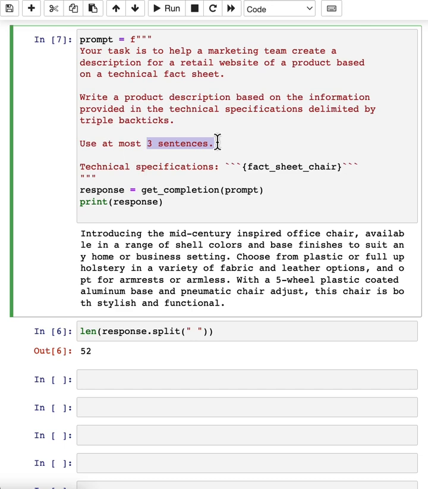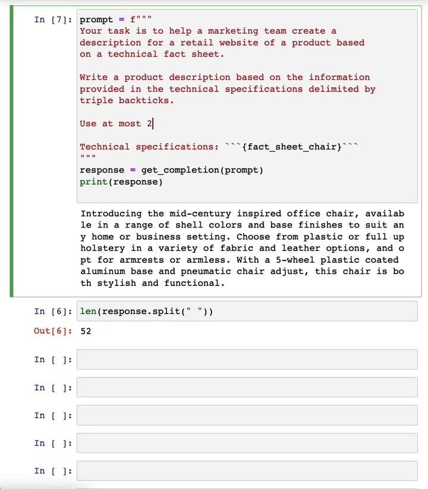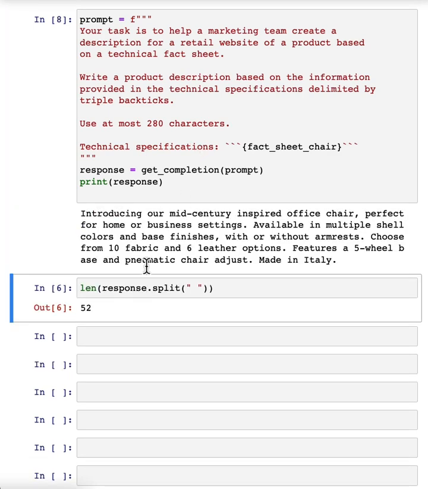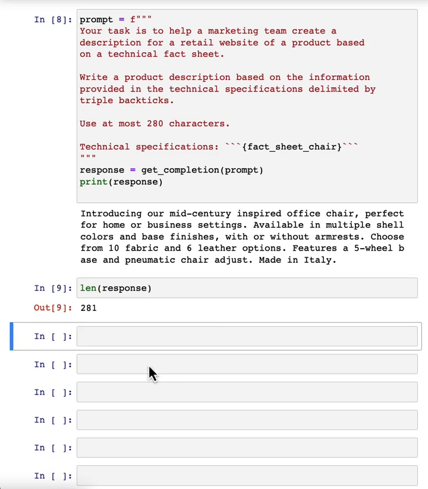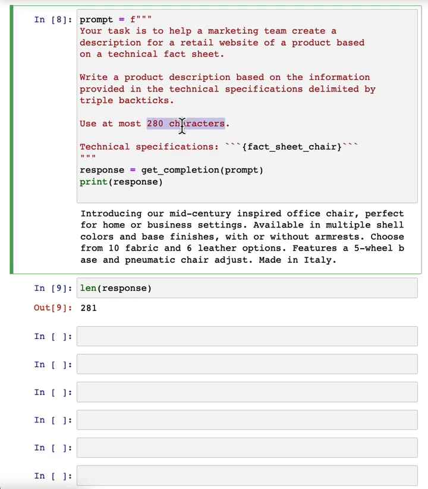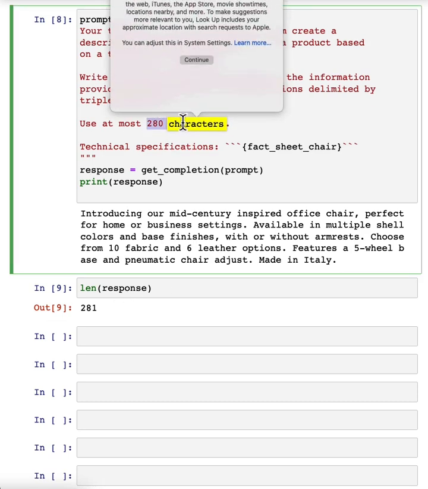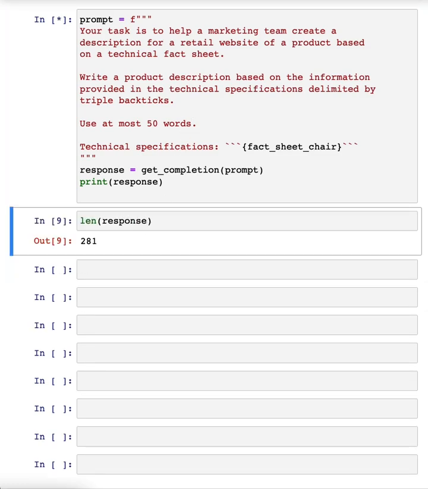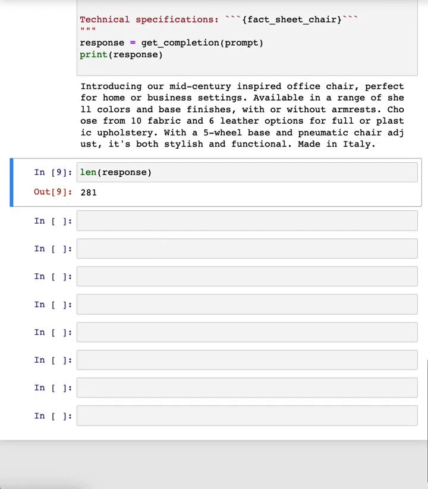And then I've also seen people sometimes do things like use at most 280 characters. Large language models, because of the way they interpret text using something called a tokenizer, which I won't talk about, tend to be so-so at counting characters, but let's see, 281 characters. It's actually surprisingly close. Usually a large language model doesn't get it quite this close, but these are different ways you can play with to try to control the length of the output that you get. But let me just switch it back to use at most 50 words. And there's that result that we had just now.